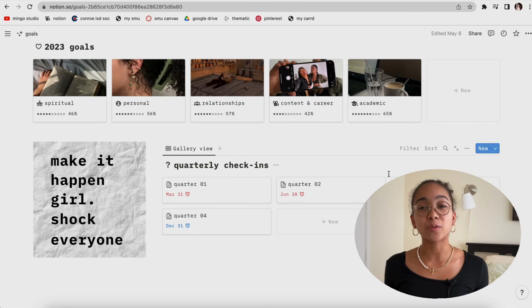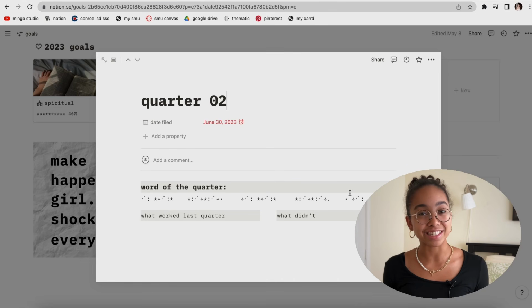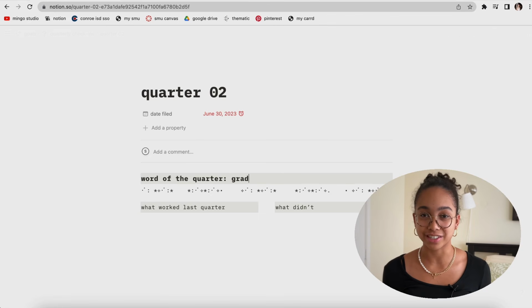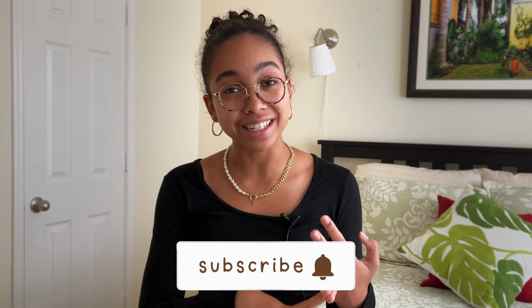And I think before you do any goal setting, it's very important to check in with how the last section of the year went. So in this case, the last quarter. So I'm going to go down to the June 30th section and start filling in that information there. If I had to set a word for the quarter, it would be graduation, because over the past 3 months, I focused a lot on testing in school, graduating, graduation parties, and then the relief after graduation and the first month of freedom, technically.